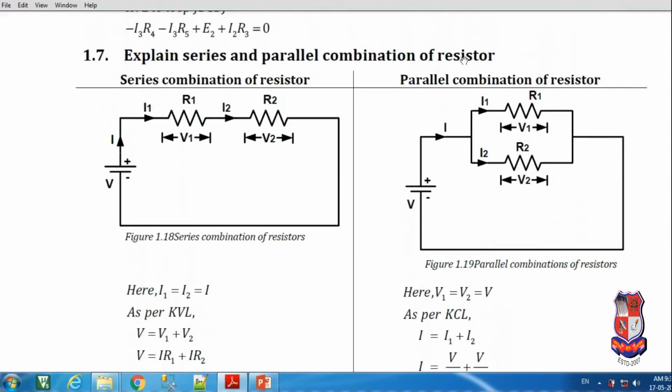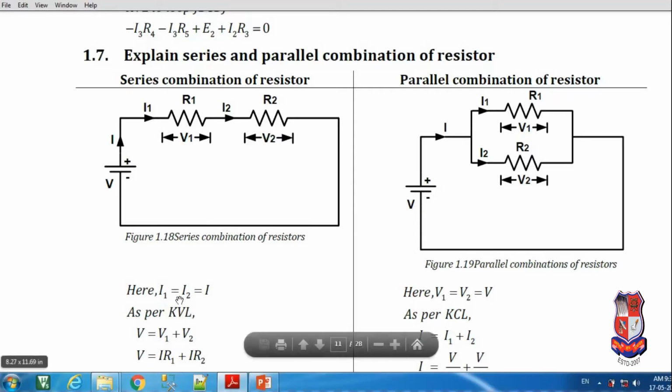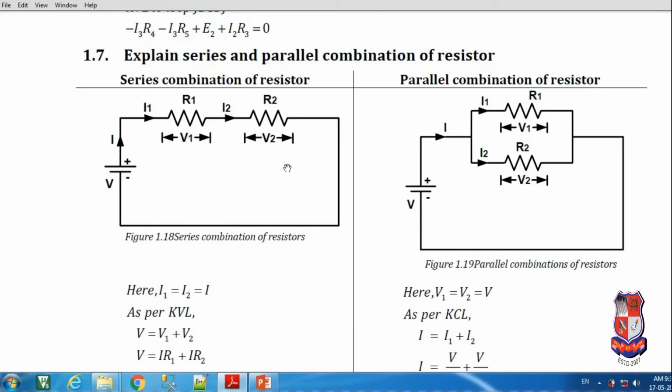Now the third theory explains series and parallel combinations of resistors. We can start with the series combination of resistors. The figure shows the series combination. The voltage drop across R1 is V1, and the voltage drop across R2 is indicated by V2. The same current flows through the circuit because R1 and R2 are connected in series. So we can say I1 is equal to I2 is equal to I. The same current flows through R1 as well as R2.